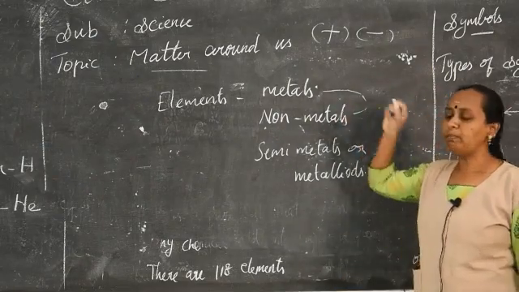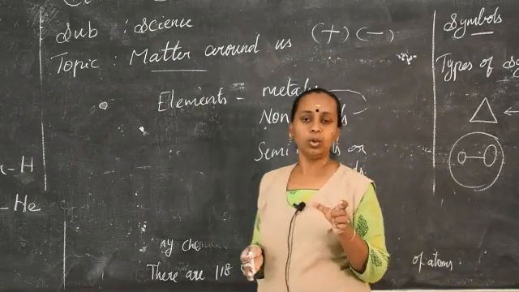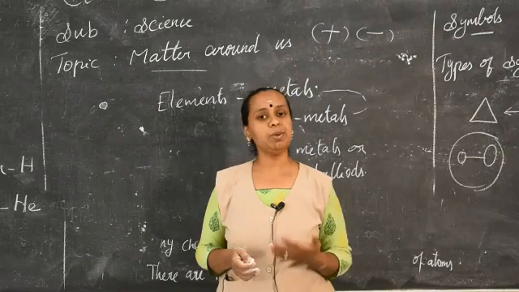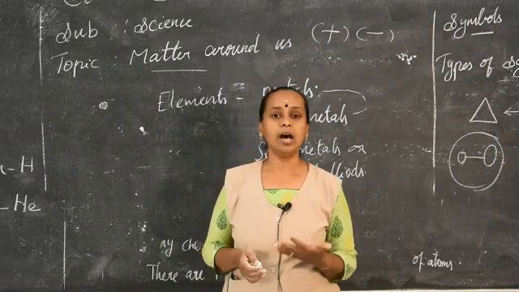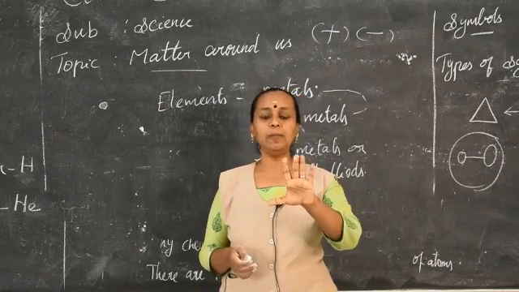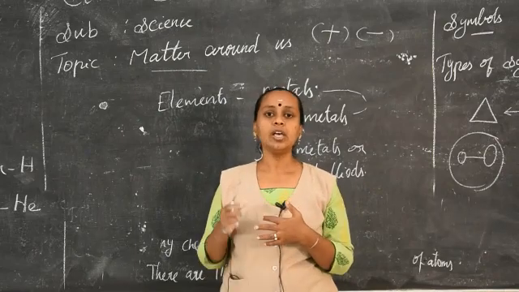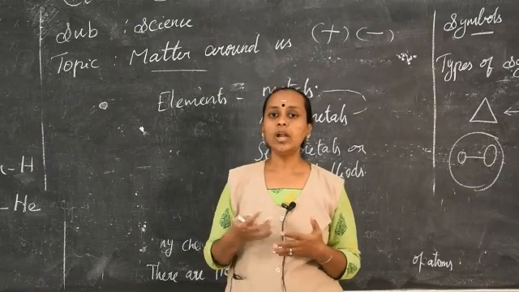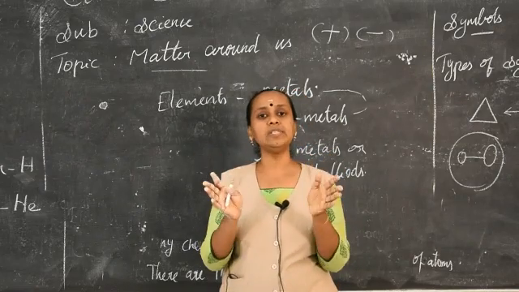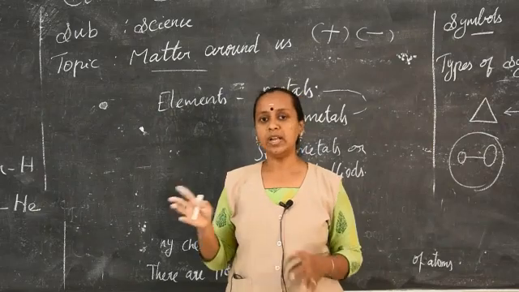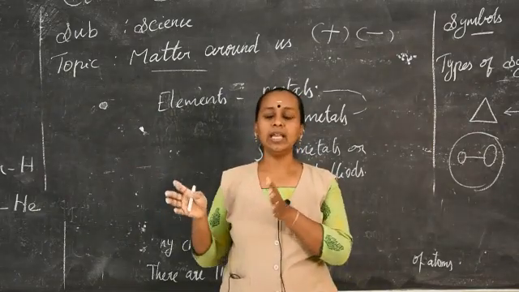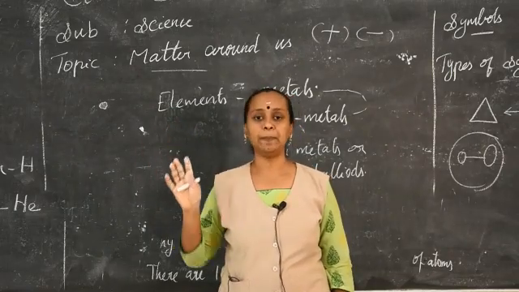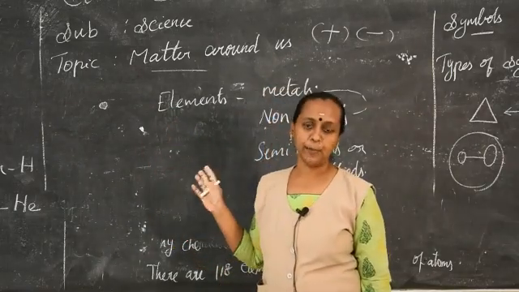Just listen here. For metals, we are using gold. Gold is a metal. We are using aluminium, copper, iron. All these things we use in our daily life. Just by seeing them, you can see the structure, the hardness, boiling point, melting point. All these come under physical properties. So what are physical properties? Just seeing the appearance tells you the physical properties. When I see a boy, I can say he is tall, he is fair, he is handsome. All these things you can say by seeing the physical appearance. So that is called physical properties.